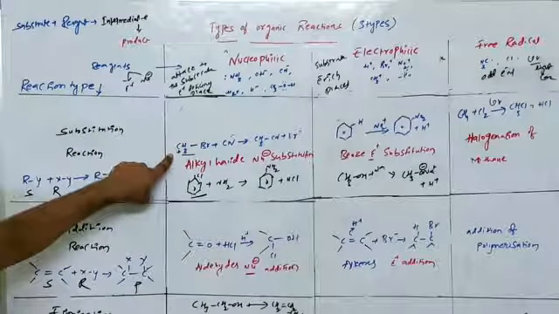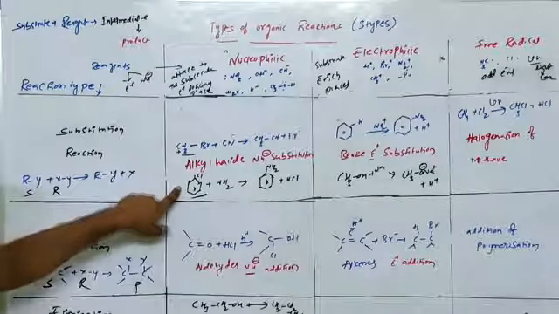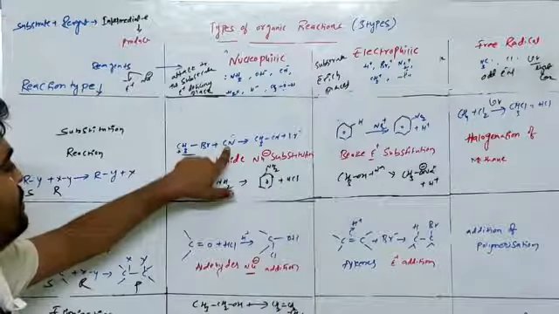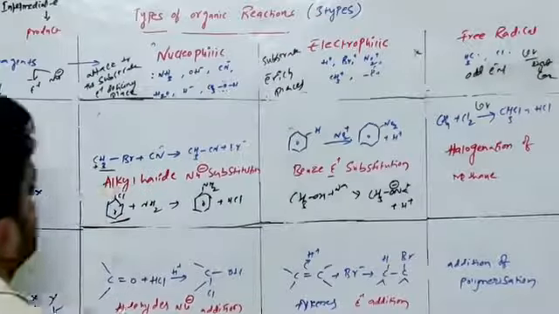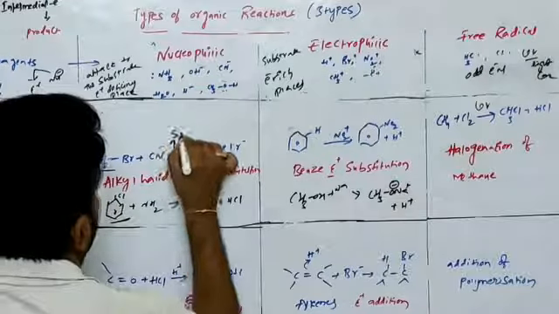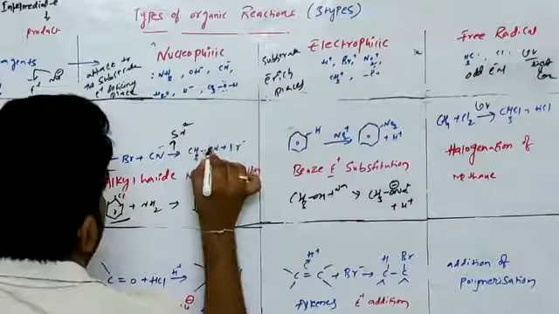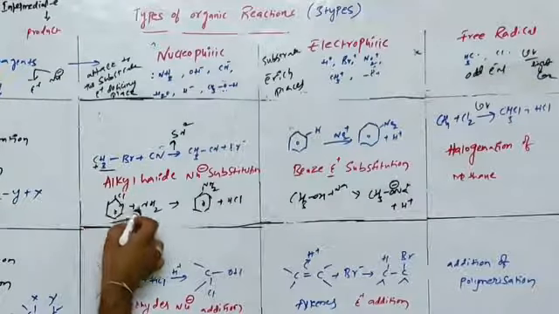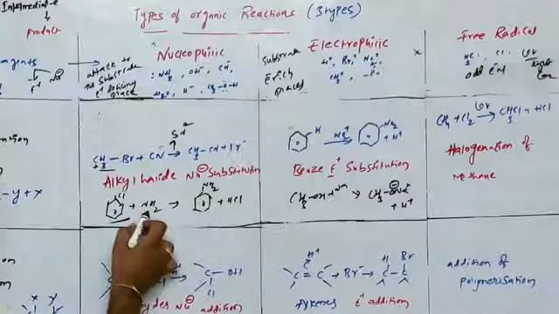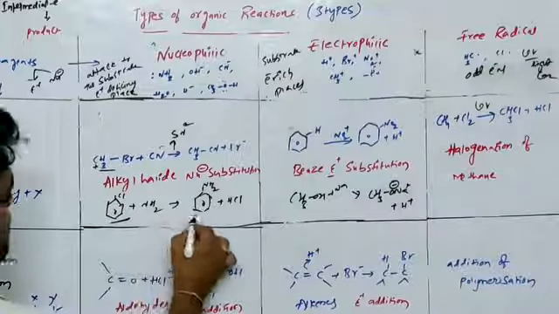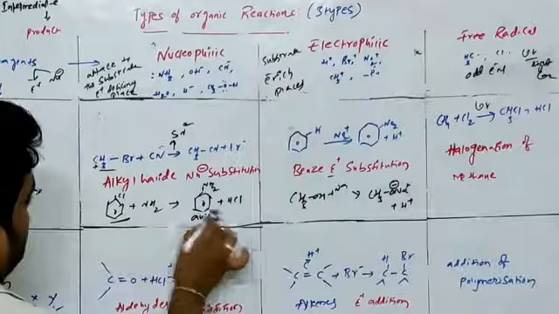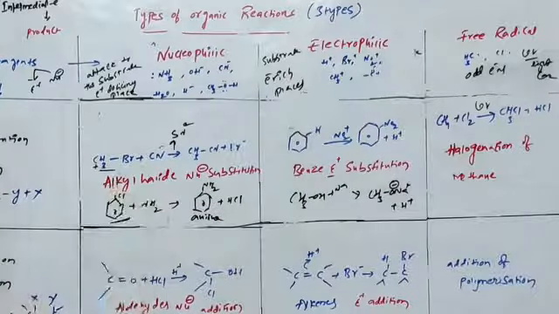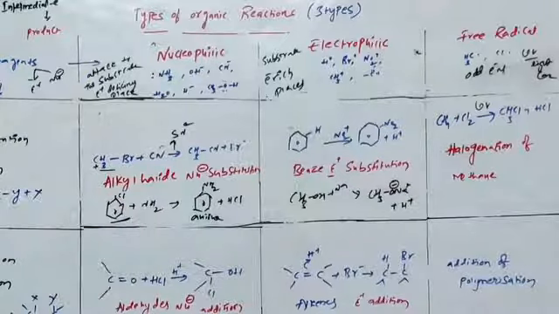Nucleophilic substitution occurs in aliphatic compounds and aromatic compounds. In methyl bromide, the bromide is replaced by the cyanide nucleophile. This mechanism is called SN2. In benzyl chloride, the chlorine is replaced by the amine group. This is aniline. This is aromatic nucleophilic substitution. The earlier one is aliphatic nucleophilic substitution. This is an aromatic compound.